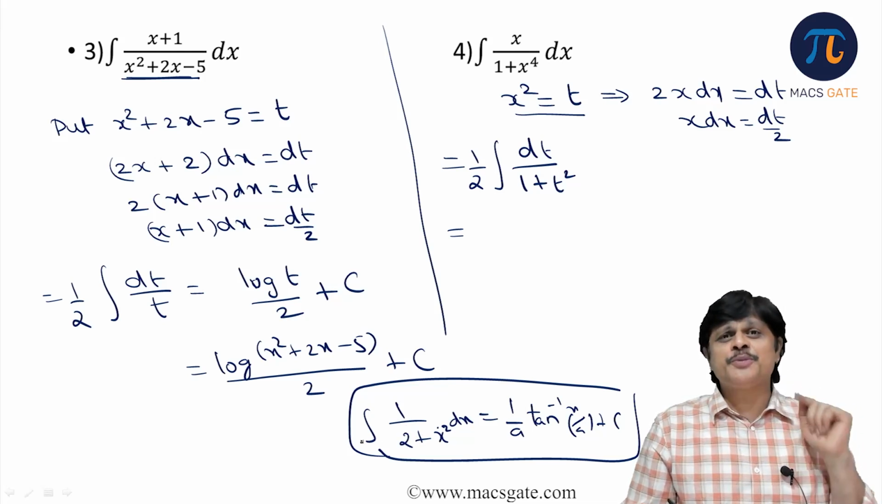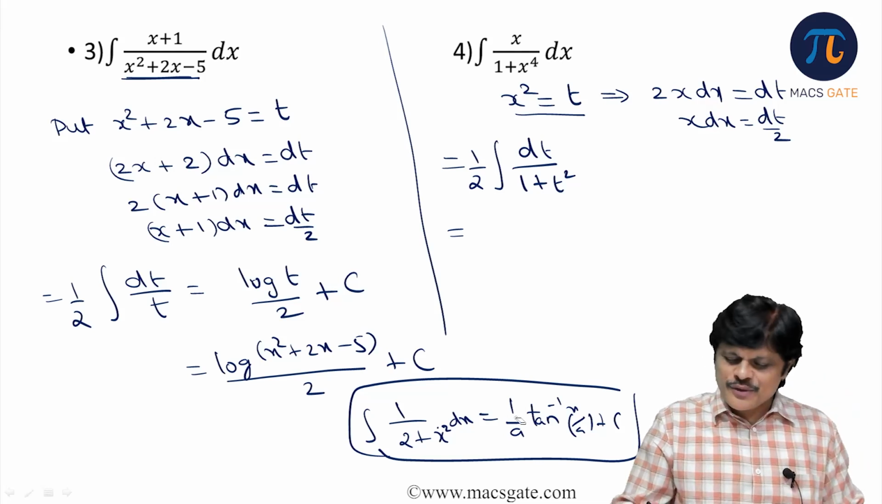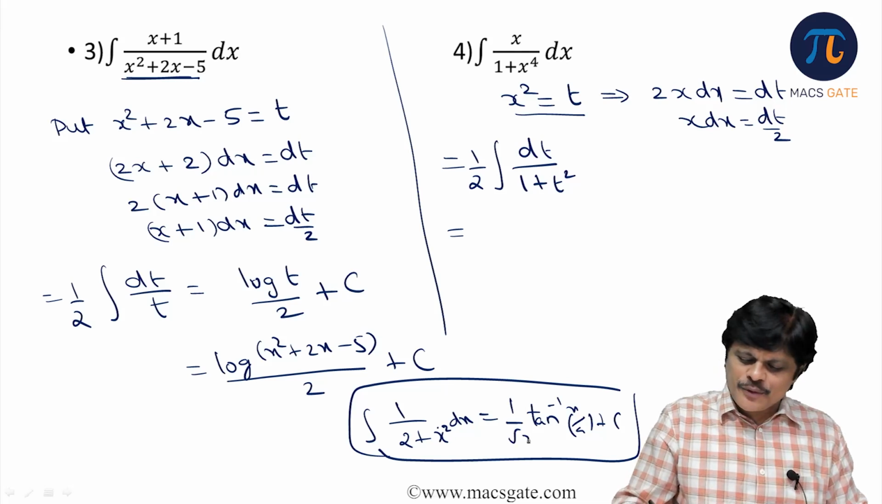Because they say a square should be there. 2 means what? You can write 2 as root 2 whole square. So what happens? This should become root 2 and this should become root 2.